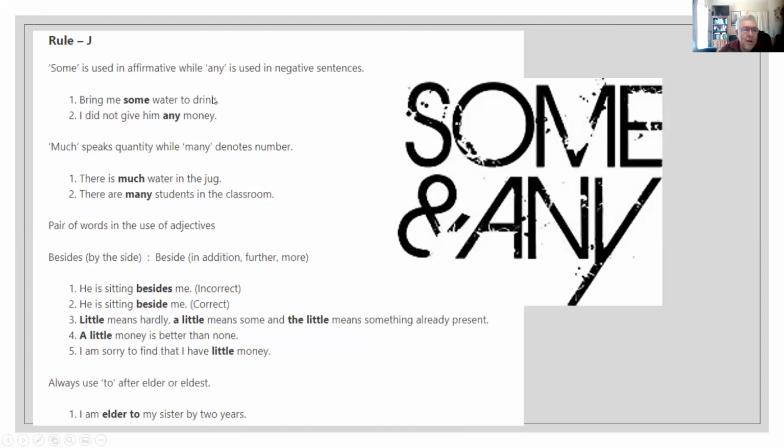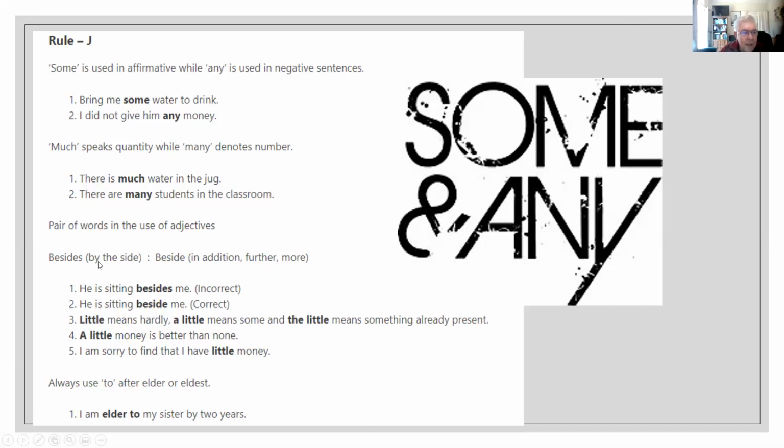This is affirmative, but in a negative sentence, you say, I did not give him any money. Much speaks quantity, while many denotes number. There is much water in the jug, or there are many students in the classroom. Water is uncountable, so you use much. Students is a countable noun, so you have to use many.